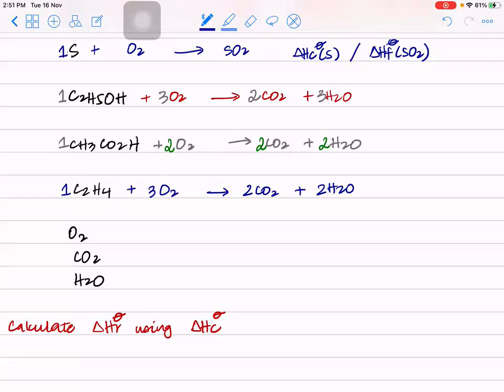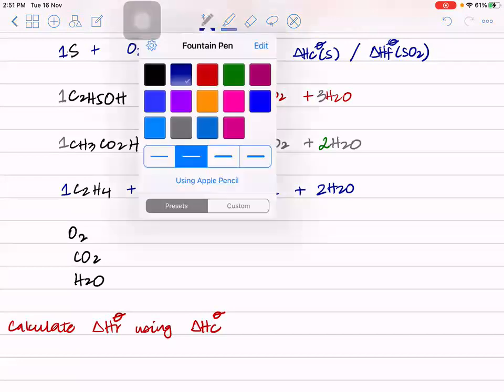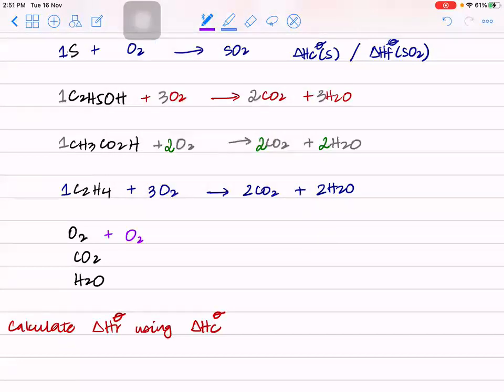All right. Now, if you remember, formations, I told you, for elements in their pure form were 0, right? Let's see combustion of oxygen. What will be combustion of oxygen? Oxygen burning in oxygen to give you more oxygen. Is there any change in reactant or product? No, so there is no energy change. Therefore, combustion would be 0. So combustion of oxygen would be 0.